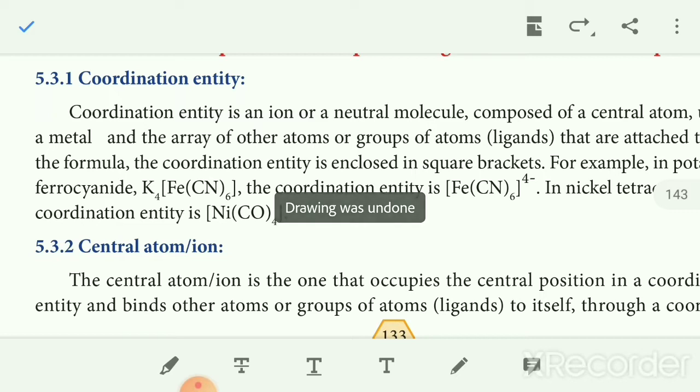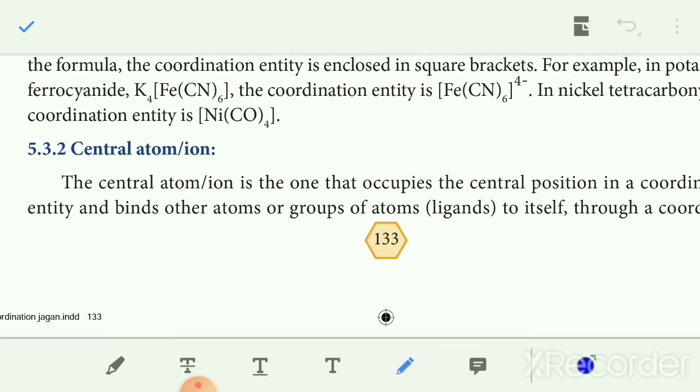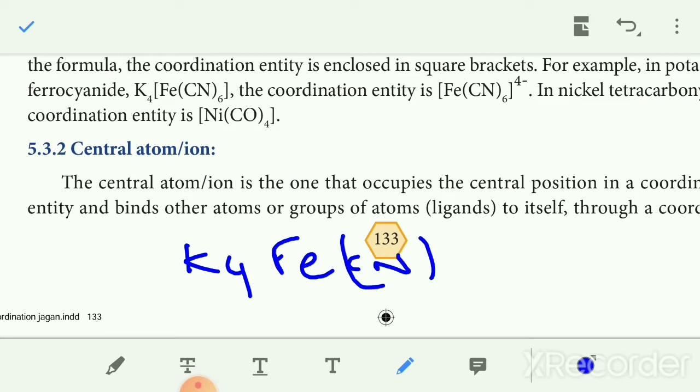Next, the central atom or ion. The central atom or ion occupies the central position and is bonded by coordinate covalent bonds. Example, K4[Fe(CN)6]. Here Fe is in the +2 oxidation state.